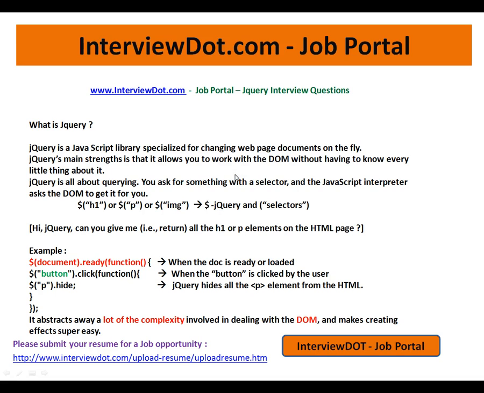jQuery interview questions. Very important. jQuery interview questions I'm going to explain here. What is jQuery? jQuery is a JavaScript library. Whenever I say library, a few people would have already developed the required functions. Okay, already people have developed those things. You can just use them. You can reuse those libraries. That's what the library means. So jQuery is a JavaScript library specialized for changing web page documents on the fly.